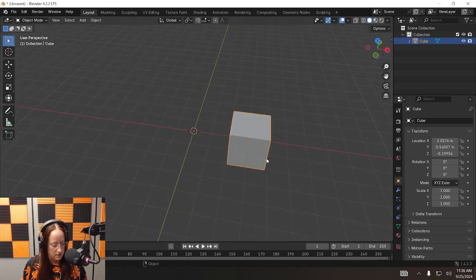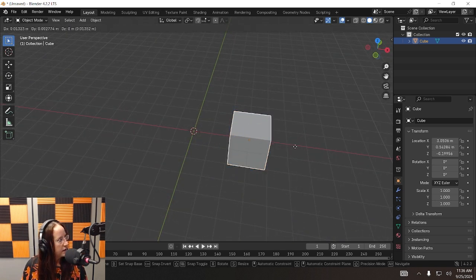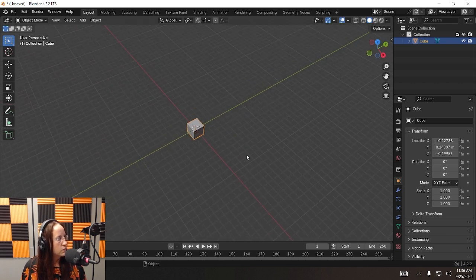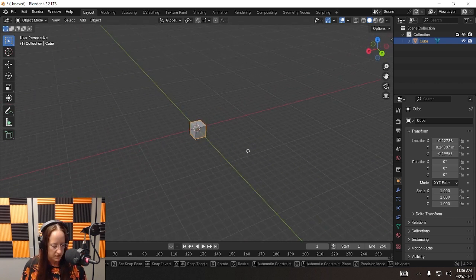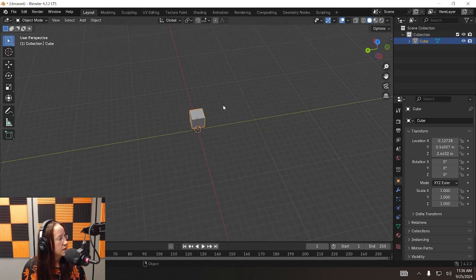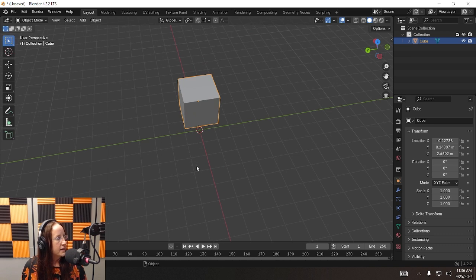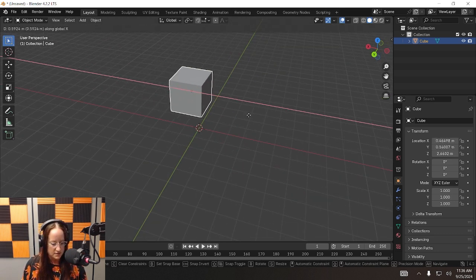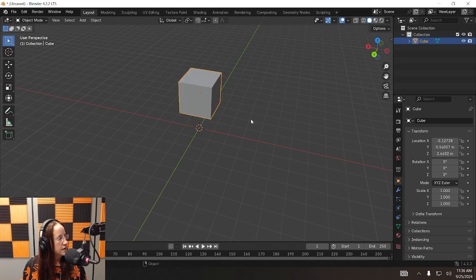Pretty close. Now I'm going to press G, and then X, and it's right back where I want it to be. You'll notice also that I'm rotating my view as I model things. It's important to be constantly keeping your perspective shifted, because without that, it's going to be hard to see what you're working with. So that is movement. Select your object, press G, press your specific axis, and move it where you want it to be.